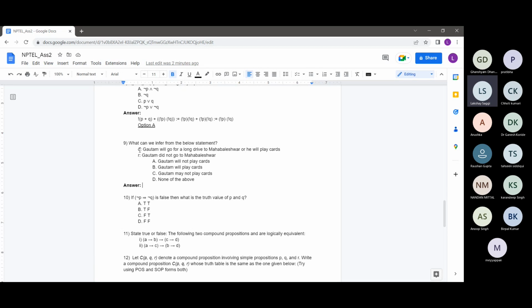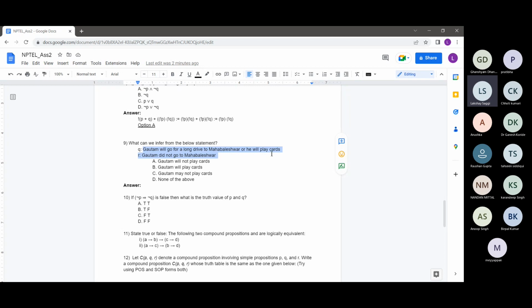What can we infer from the below statements? Statement Q says Gautam will go for a long drive to Mahabaleshwar or he will play cards. And statement R says Gautam did not go to Mahabaleshwar. So what can we infer from these two statements?